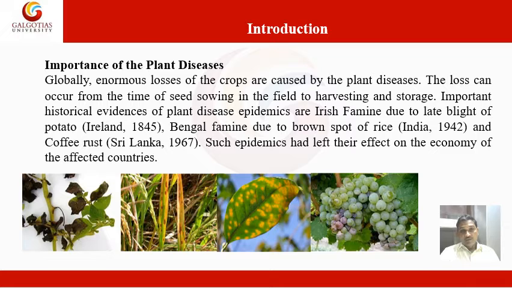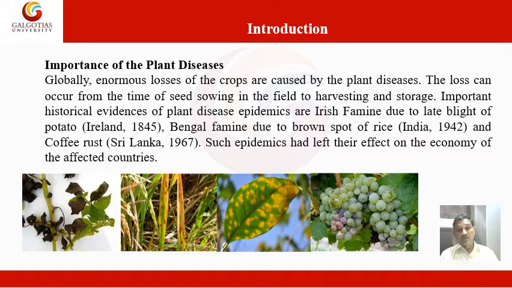Globally, enormous losses of crops are caused by plant diseases. You have seen that several plants are affected by several diseases, and sometimes they cause losses of more than 90% and sometimes 100%.